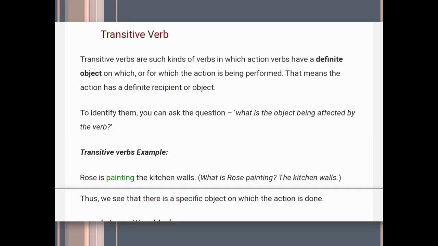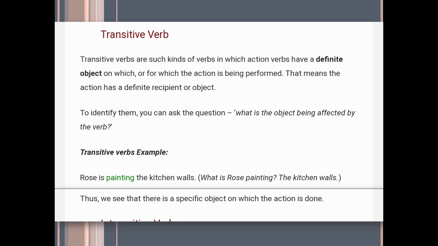Transitive verb. Transitive verbs are the kind of action verbs that have a definite object on which or for which the action is being performed. That means the action has a definite recipient or object. To identify them, you can ask the question: what is the object being affected by the verb? So in a transitive verb, the action verb that comes in the sentence must have an object, meaning the object of the sentence is directly related to the verb that comes in the form of action in that sentence. And to identify a transitive verb, you can ask the question, how is the object related with the verb of the sentence.